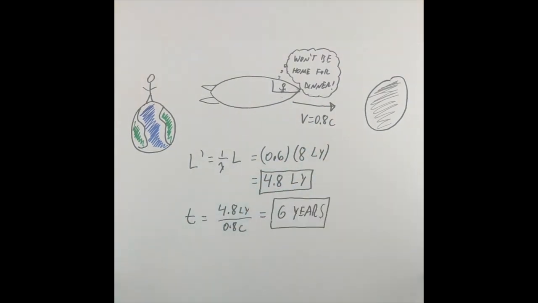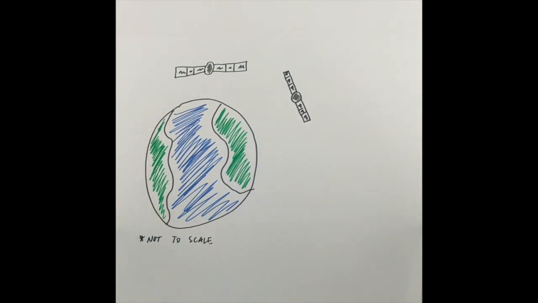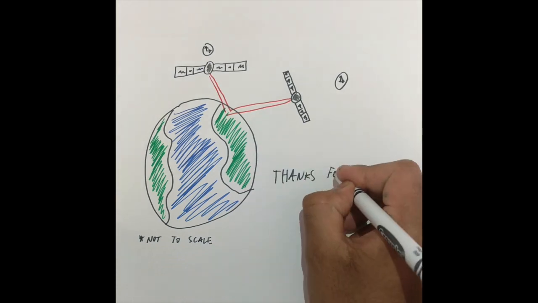So why should we care about special relativity? Well, GPS satellites rely on calculations from time dilation and length contraction to maintain accuracy. Without it, they would fail in minutes.